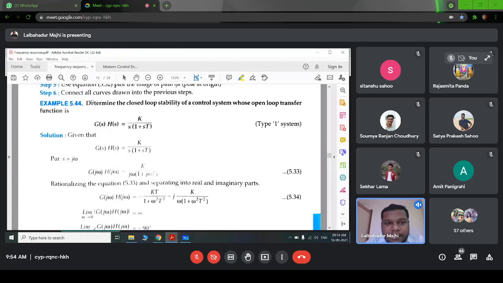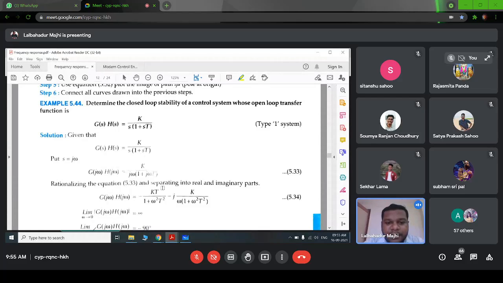To draw the Nyquist plot, first we have to learn how to draw a polar plot. So let's see, determine the closed loop stability of a control system whose open loop transfer function is G of s into H of s equal to K divided by s into 1 plus sT. Can anyone say in which quadrant the polar plot will lie for this transfer function? Third quadrant. Yes, it will be in the third quadrant.